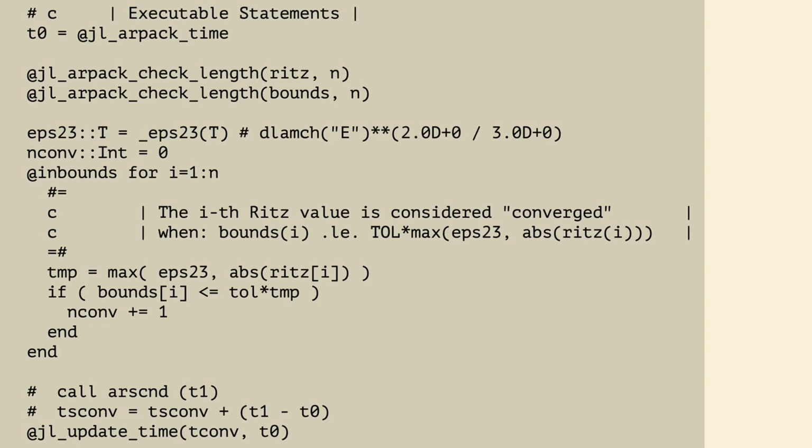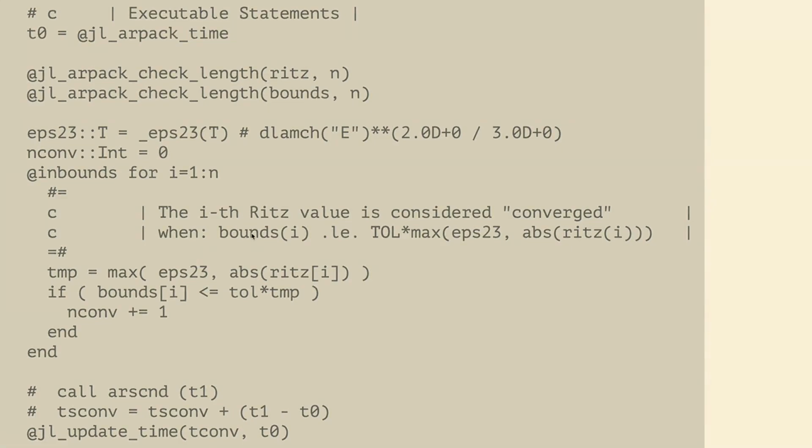So here is the main body of our port of this. First thing it does is check a time. The next thing it does is check some array lengths just to make sure we're not going to overflow our bounds. We allocate our output, and then by and large, we run through the arrays. A few things I want you to notice. We are going to preserve the original Arpack comments. The way I did this is I would cut and paste all the Fortran code and just go through it line by line and translate it. This allowed me to keep the comments in line, which are hugely informative and extremely well done.